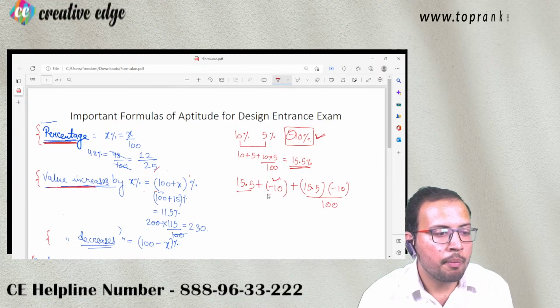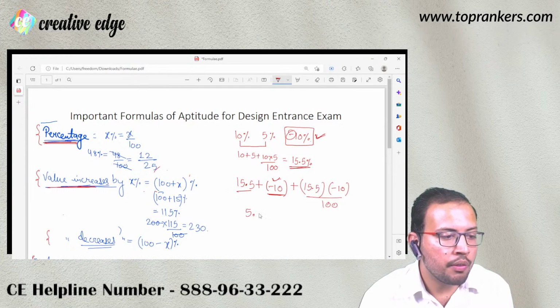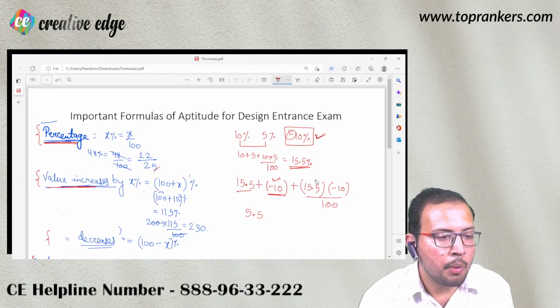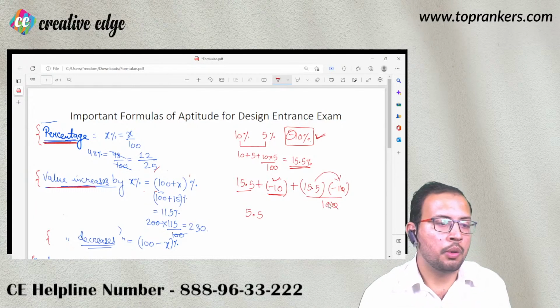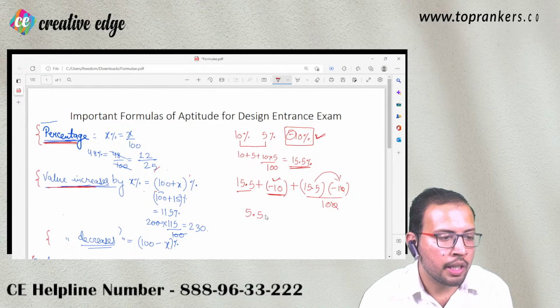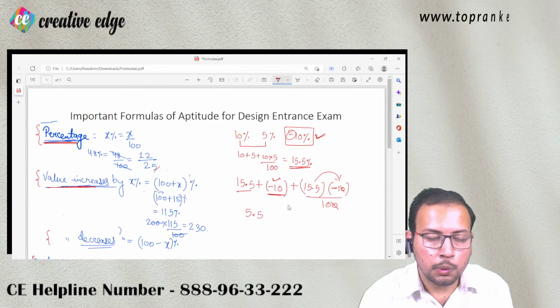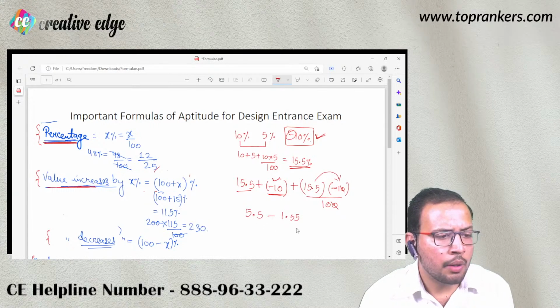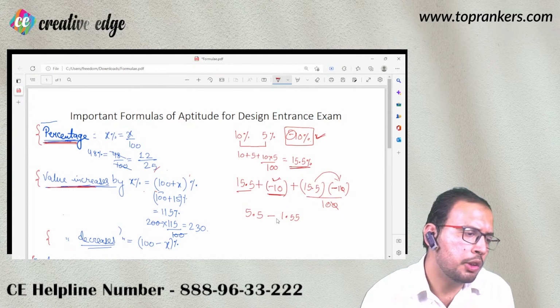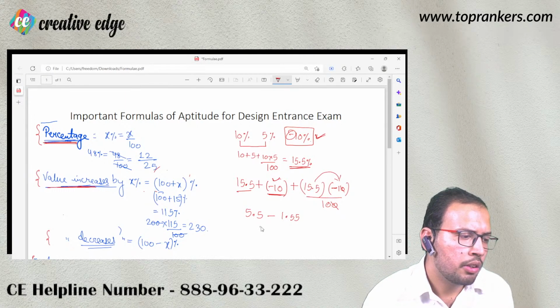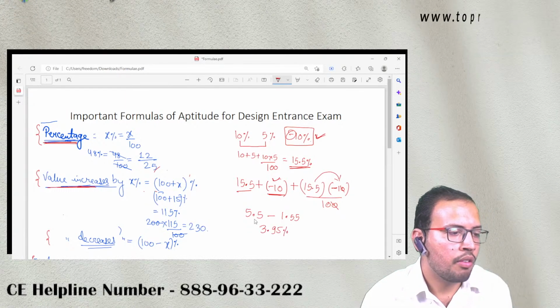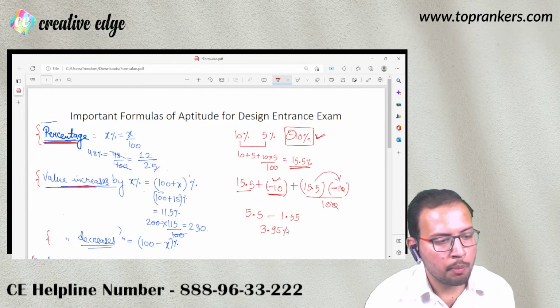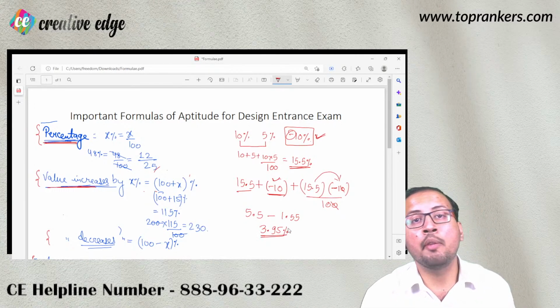So 15.5 minus 10 is going to be 5.5. Then 15.5 into 10, to be more appropriate, let us divide by the two zeros. Then we have 15.5 upon 10, with the minus sign also there. So it is going to be minus 1.55. So calculate this number. 5.5 minus 1.55 is 3.95%. Yes, 3.95% is the increment in your population.